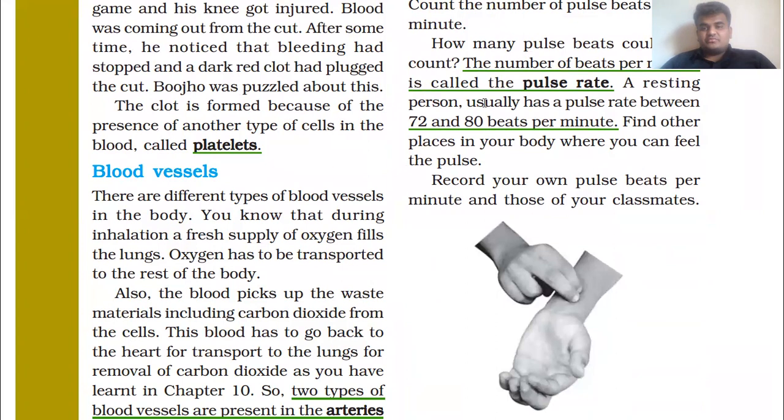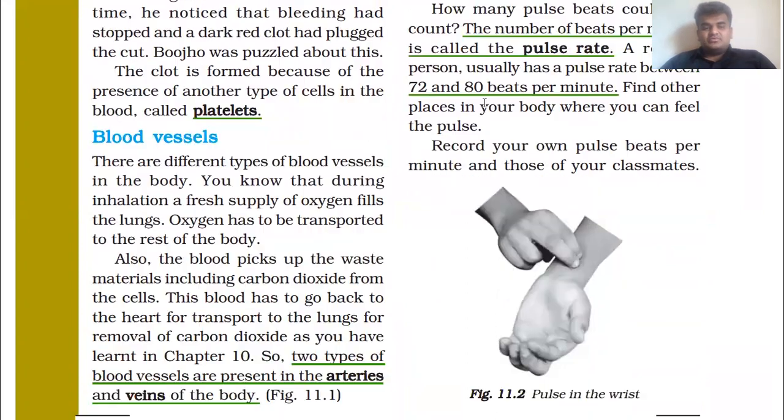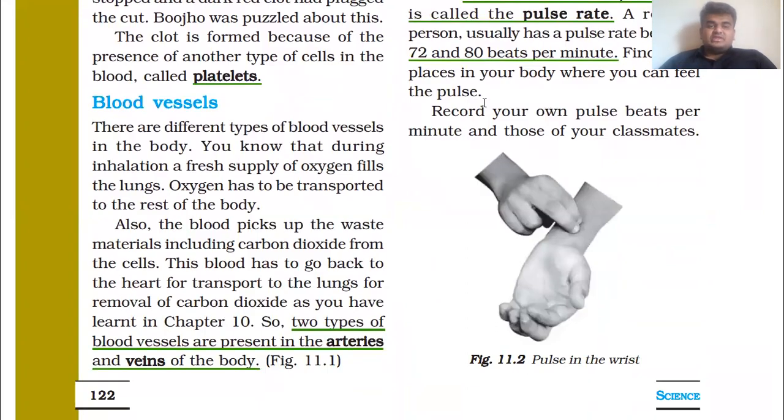Next topic from your chapter 11 is blood vessels. There are different types of blood vessels in the body. You know that during inhalation, a fresh supply of oxygen fills the lungs. These things we have studied in the last chapter, in respiration. In inhalation, we are taking in air which is rich in oxygen, and it goes to the lungs through the nasal passage.